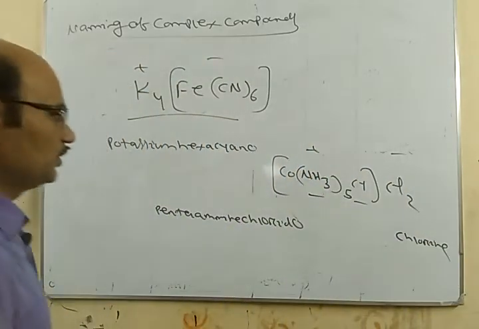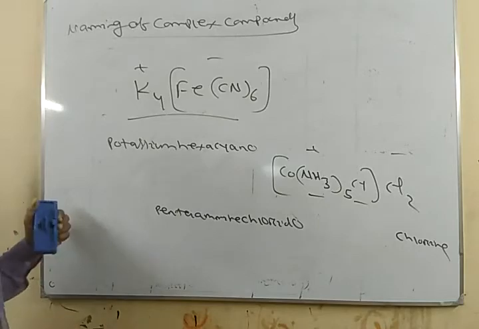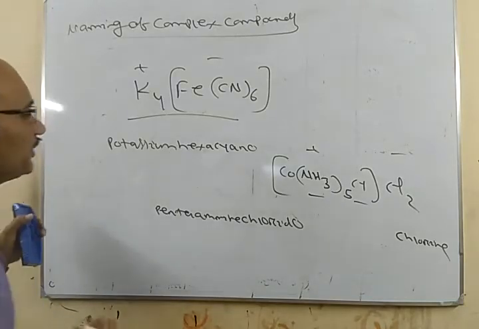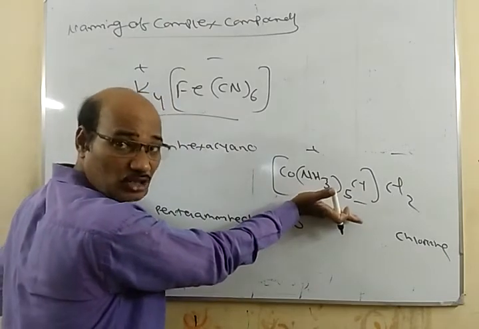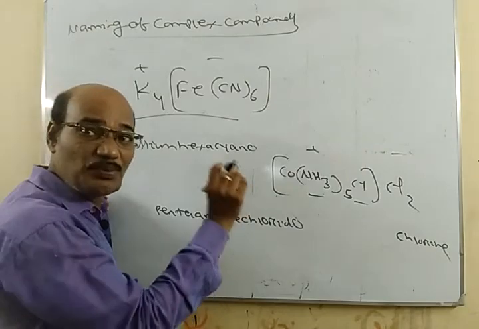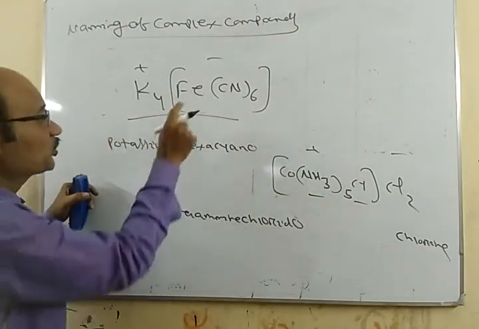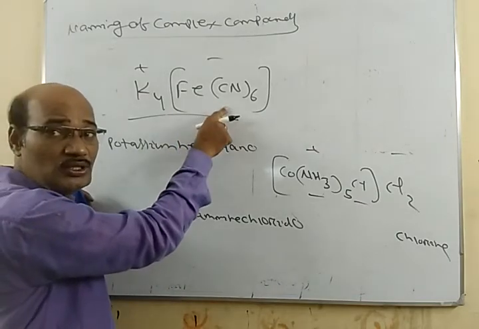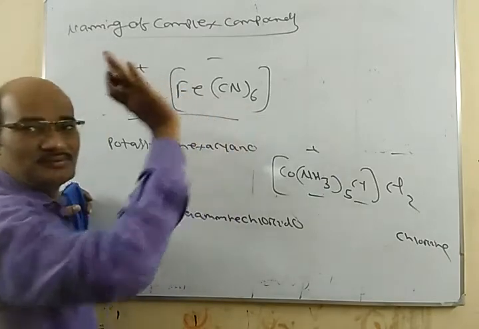So the names of the ligands are clear. Now the name of the metal. If the complex part is the positive ion, then you simply write the name of the metal atom. And if the complex part is a negative one, you write the name of the metal atom and add ATE.